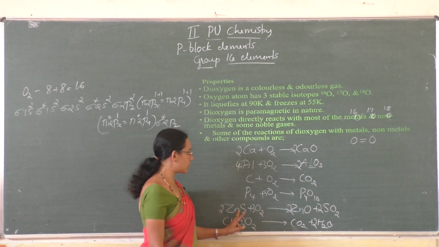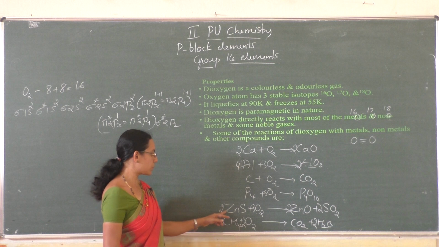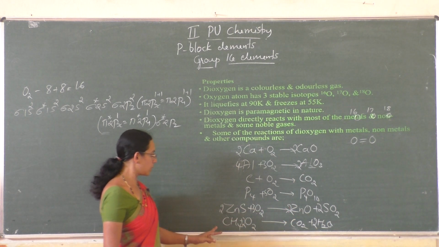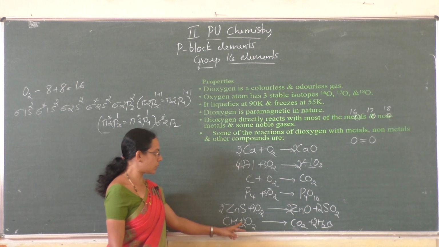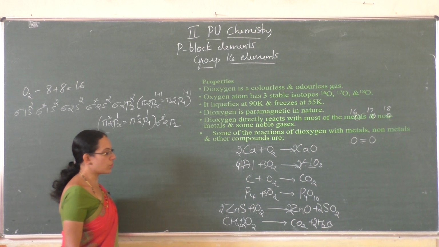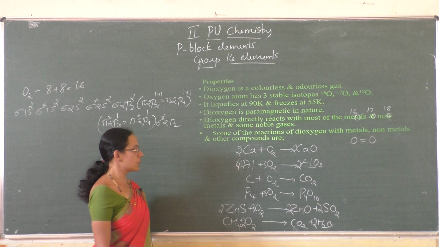When zinc sulfide is heated with the oxygen, it gives zinc oxide. It is one of the methods for the conversion of sulfide ore into oxide ore of zinc. And next is combustion of methane. It gives carbon dioxide and water. So these are the reactions of oxygen with the metals, non-metals and with compounds.